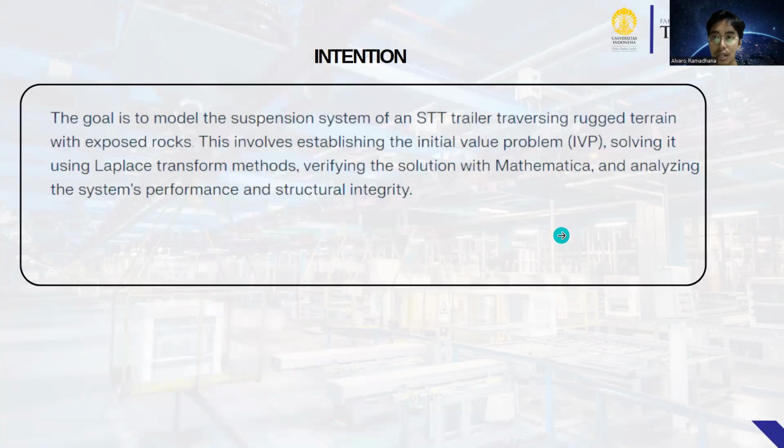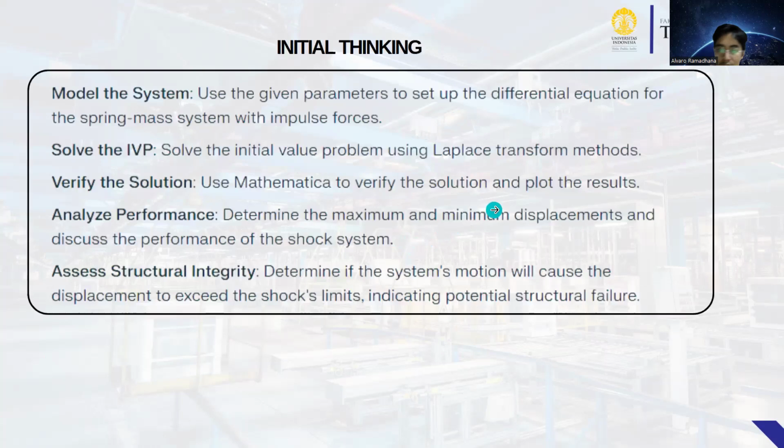Okay, the last question, number five, intention. The goal is to model the suspension system of a vehicle traversing rugged terrain with exposed rock. This involves establishing the initial value problem, solving it using the Laplace transform method, verifying the solution with Mathematica, and analyzing the system performance and structural integrity. Okay, initial thinking.